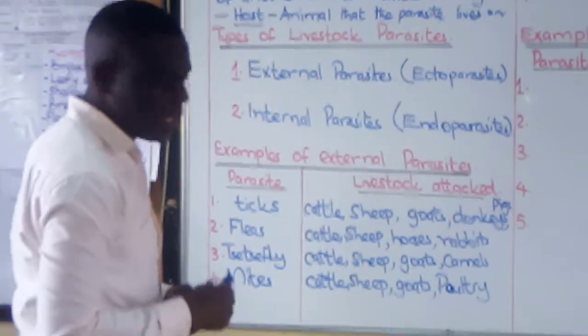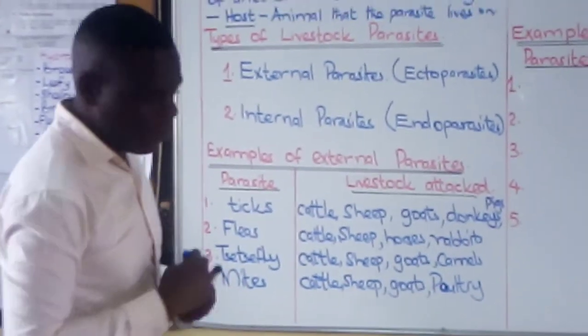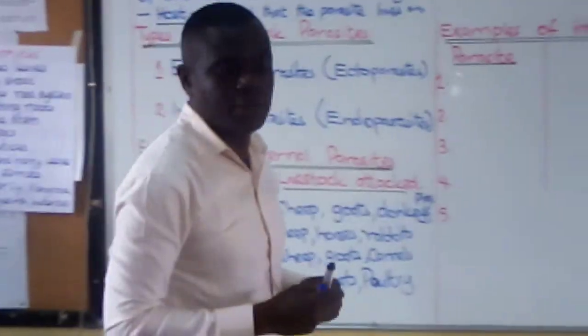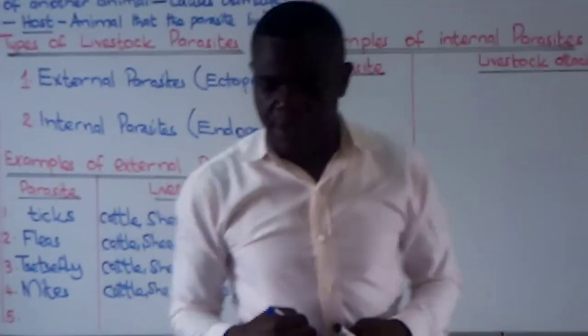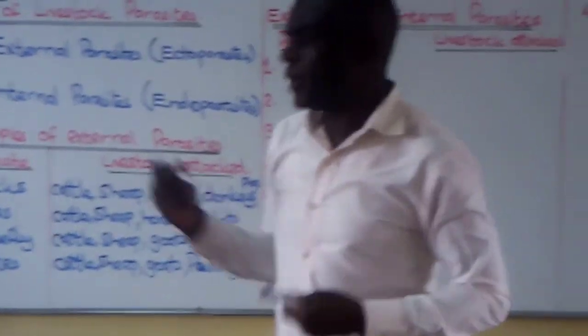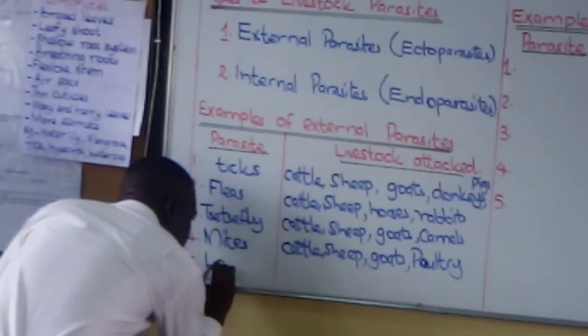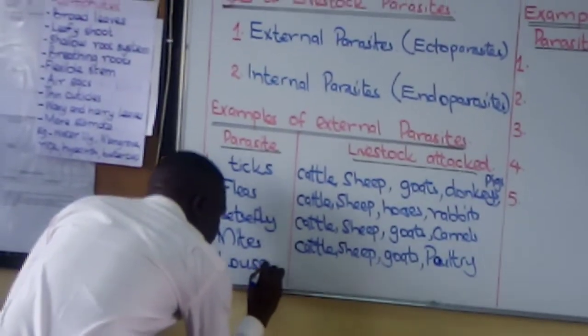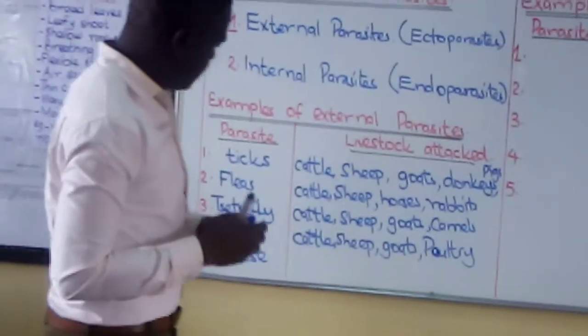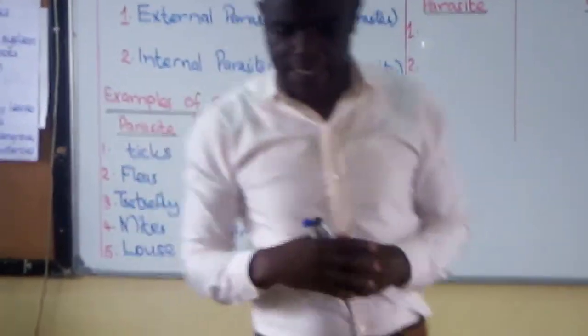Then we've got the louse. Lice are ectoparasites also. What do they attack?